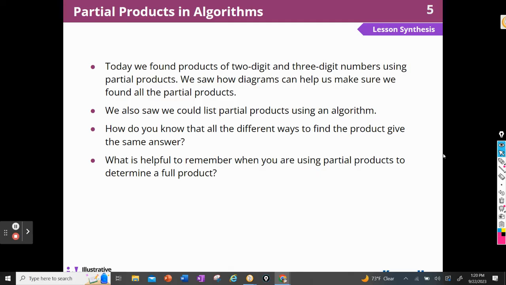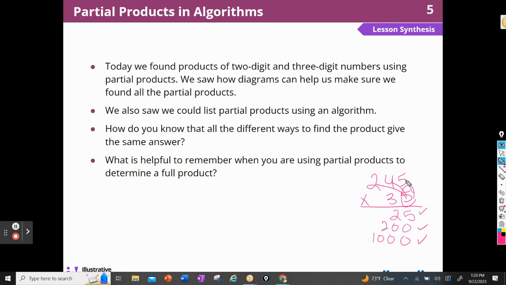But for 245 times 35, listing them all in whatever order you want to go in. So if I used Claire's way, 5 times 5, 5 times 40, 5 times 200. If I list them in order, right, here, here, and here, I'm not going to forget any.